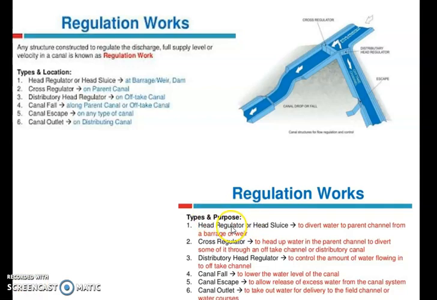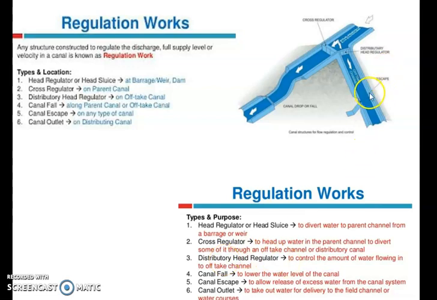Let's have a quick look at the various purposes of these regulation works. Head regulator. What is the purpose of this head regulator or head sluice? To divert water to the parent channel from a barrage or weir. Okay, right? Then cross regulator, to head up water in the parent channel to divert some of it into the off-take channel.